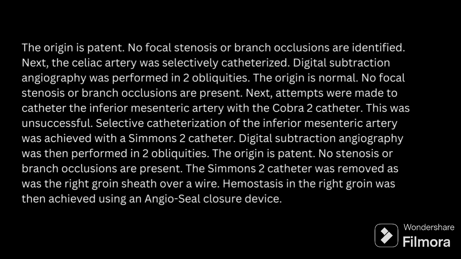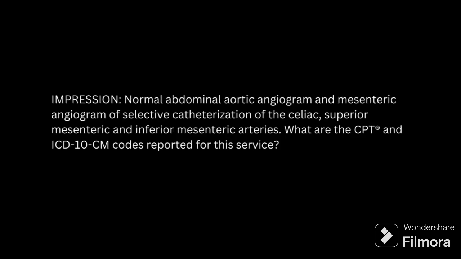So this is the question. Read the question twice. So the impression is: normal abdominal aortic angiogram and mesenteric angiogram with selective catheterization of the celiac, superior mesenteric and inferior mesenteric arteries. What are the CPT and ICD-10-CM codes reported for this service? So this is all about the question.